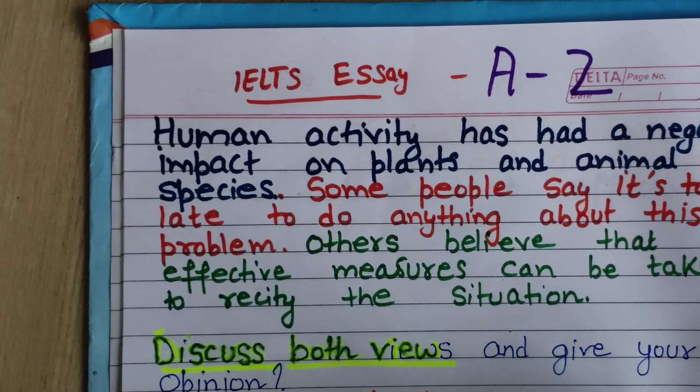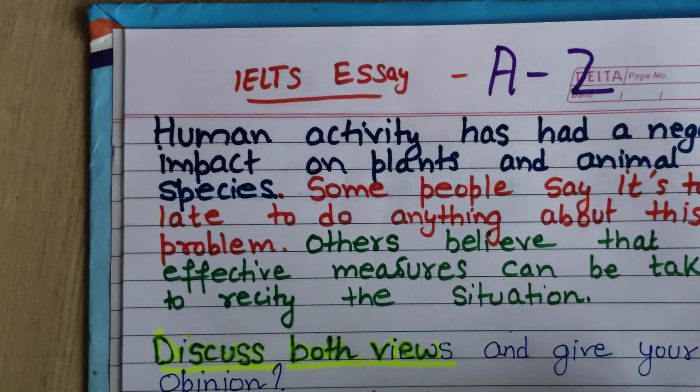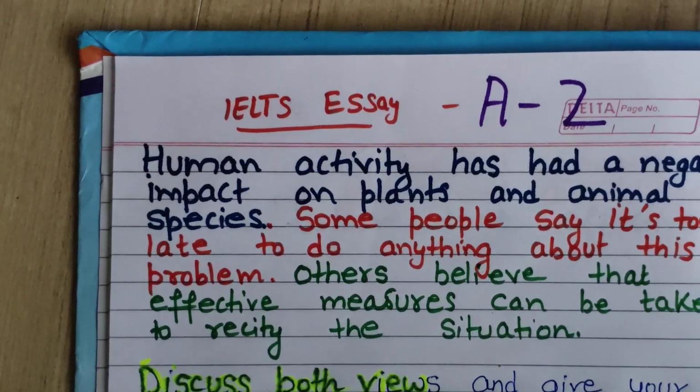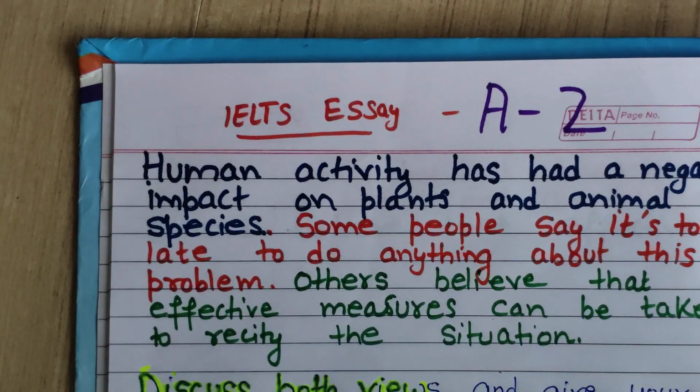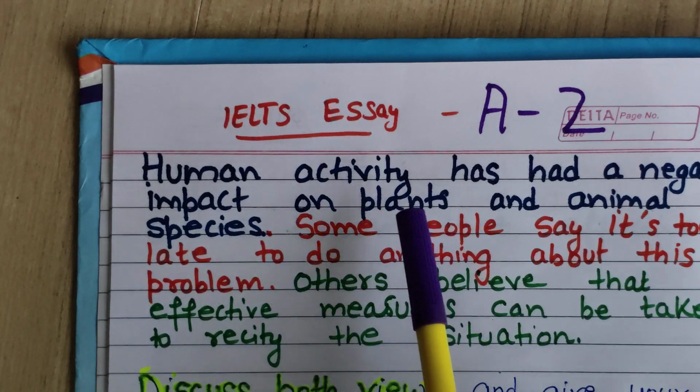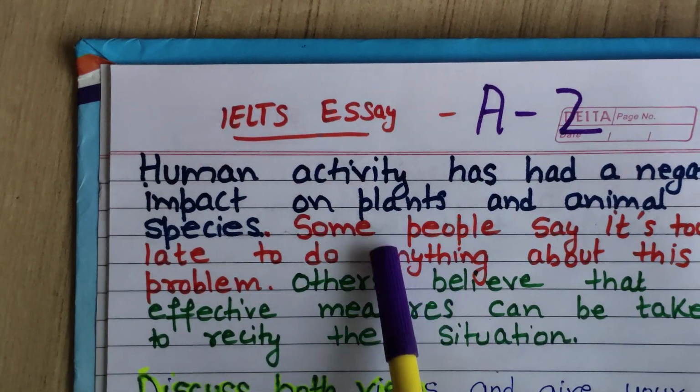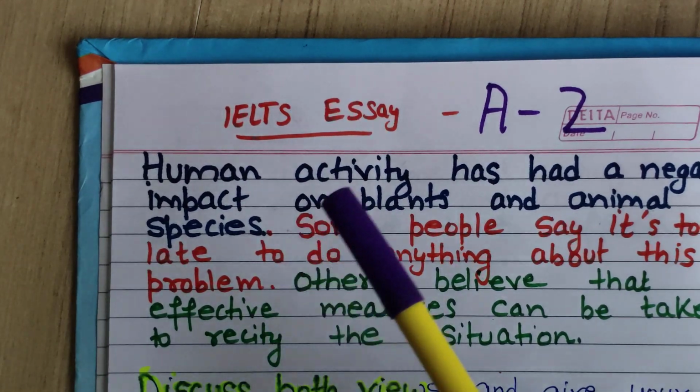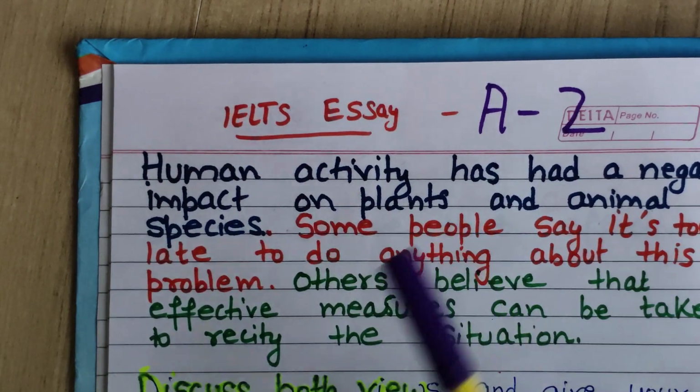Now it is easy to find the type of question. Now we have discussed both views. Now let's come to the main point, because most of the students, I'm telling you, are writing off the topic essay. So it's important to devote 2-3 minutes to understand the topic.